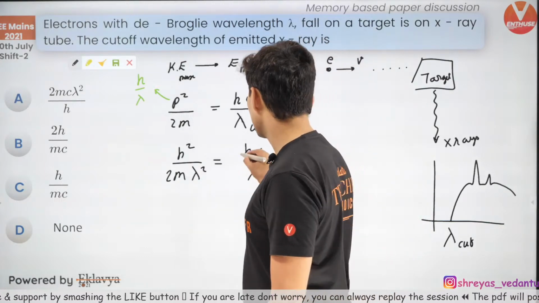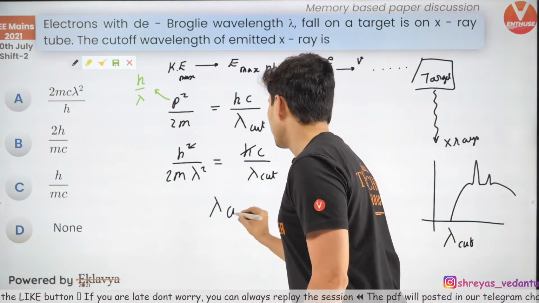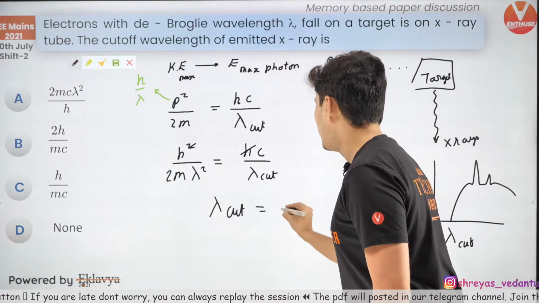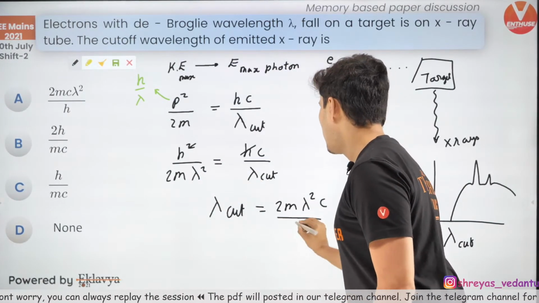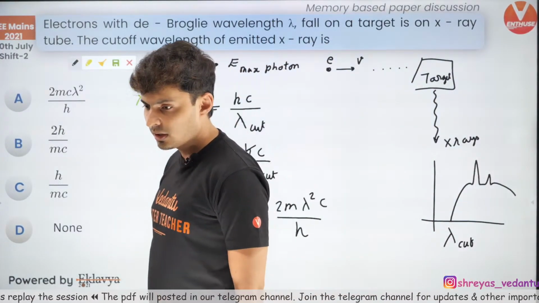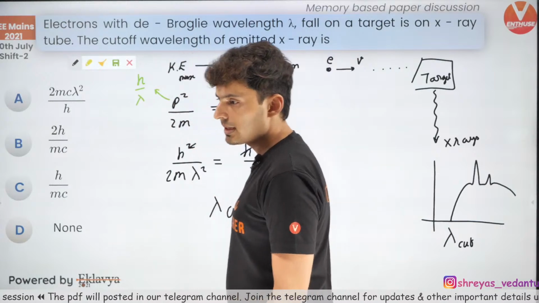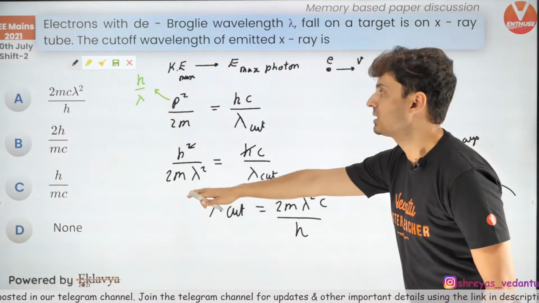Okay, so just cancel out this h, and this h will cancel out. The question was to find out the cutoff wavelength. So the cutoff wavelength will be 2mλ²c divided by h. So this should be option A, Arul. Correct, that's the answer. Yes. So that's pretty much straightforward, direct formula based questions.